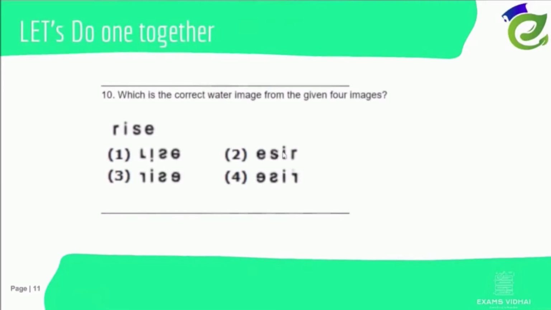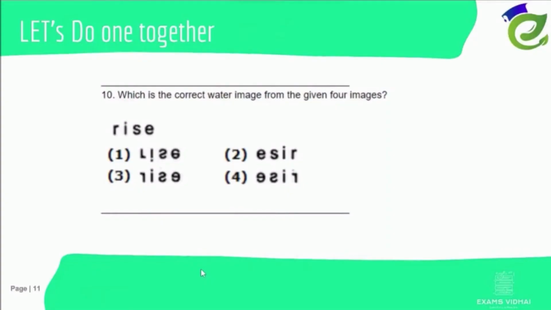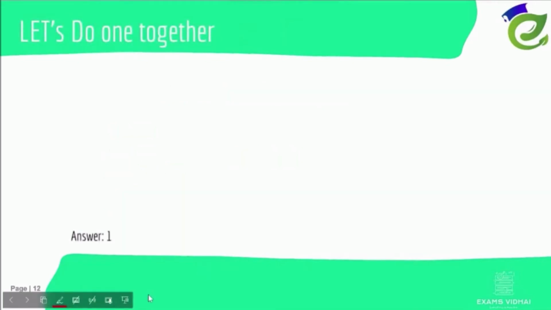So try to solve this question on your own. The timer starts now. So the final answer is 1.